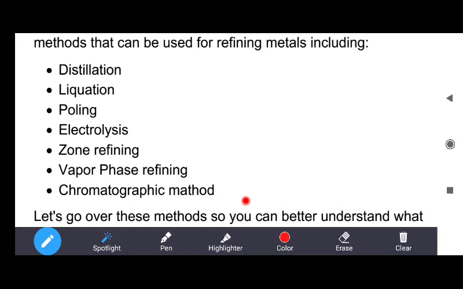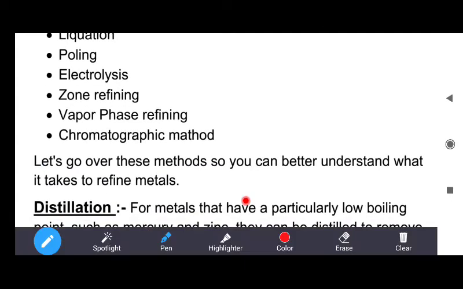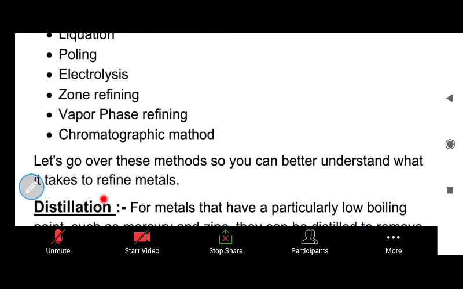So these are the methods by which you can refine the metal from the crude metal. Let's go over these methods so you can better understand what it takes to refine metal.